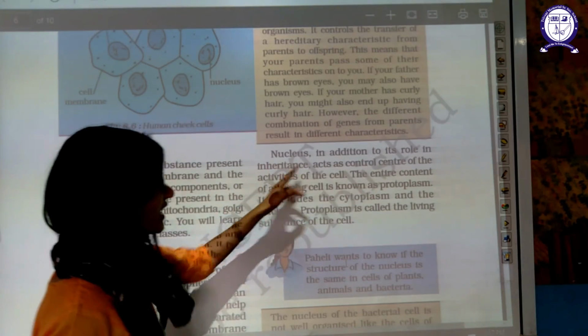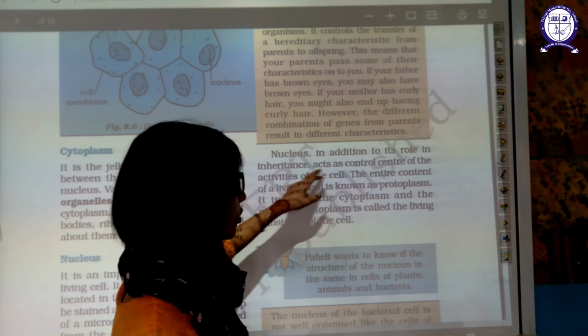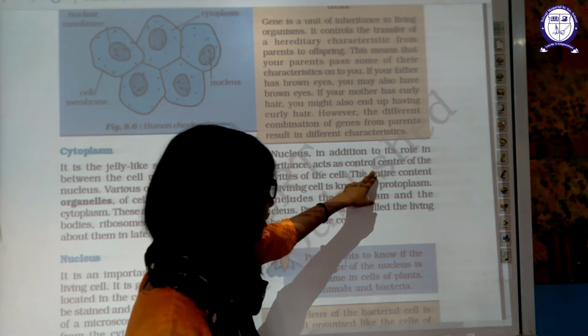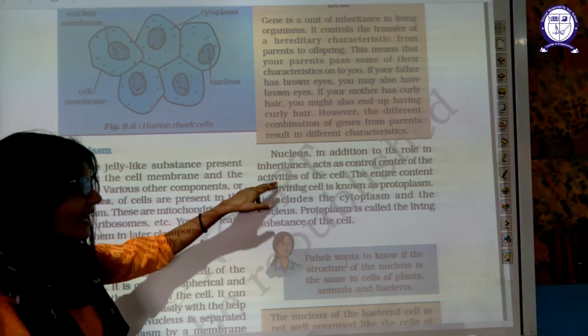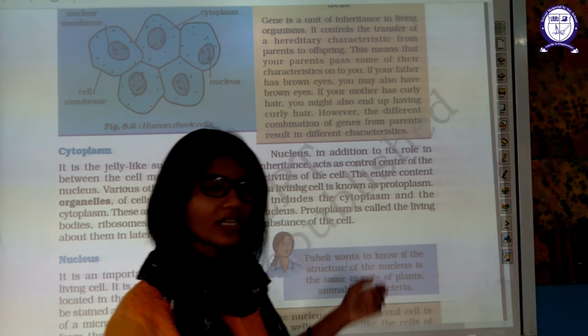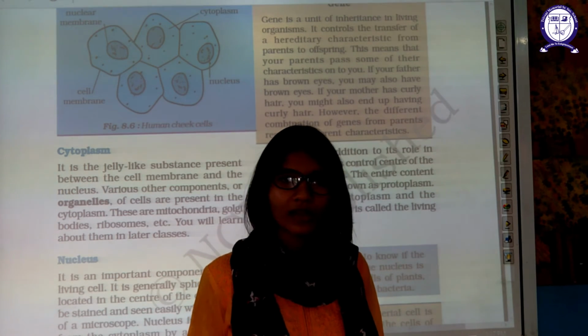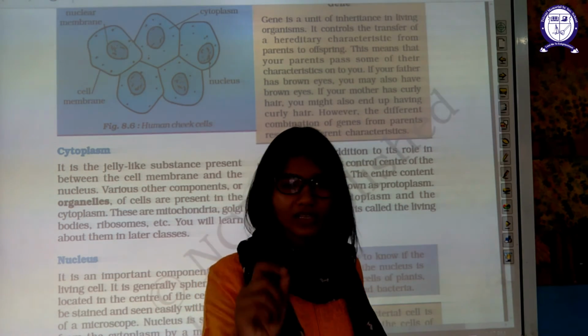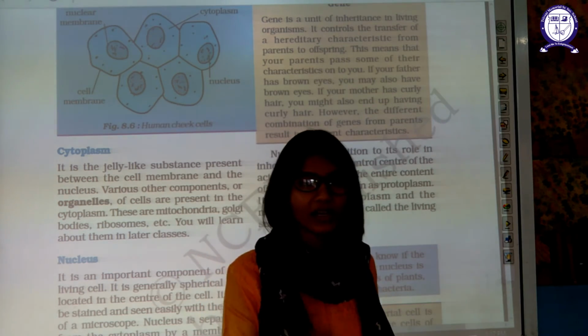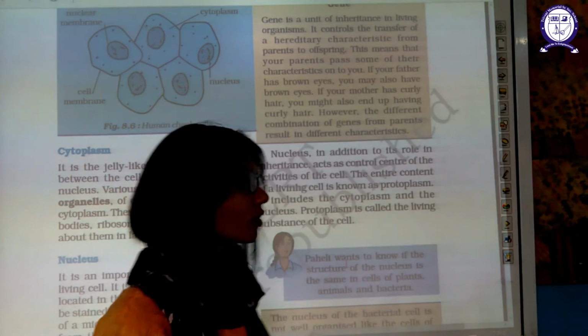Now, the nucleus, in addition to its role in inheritance, also acts as the control center of the activities of the cell. It is like the CPU in your computer, like the brain in your body. The nucleus performs the same function. It controls all the activities. It's a control room.